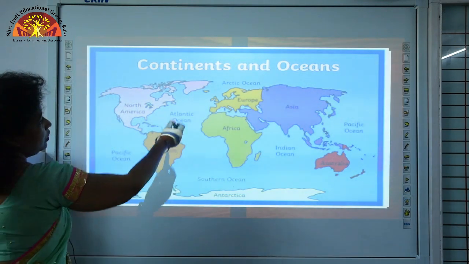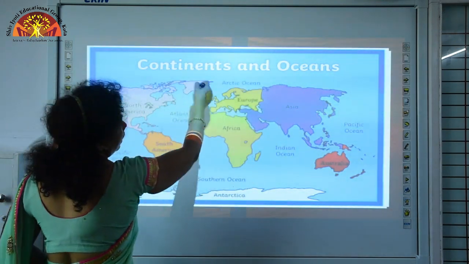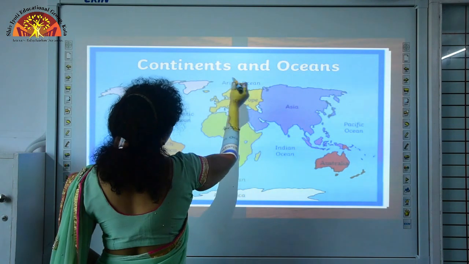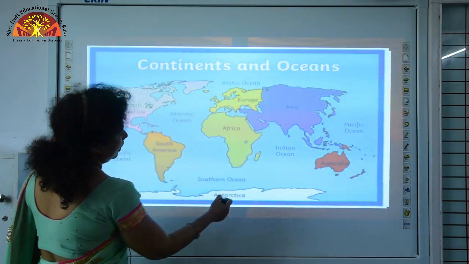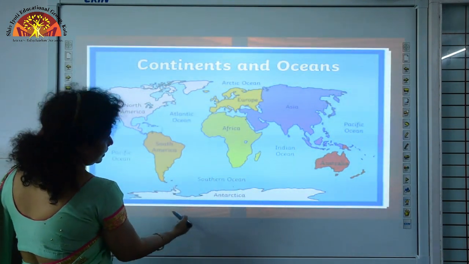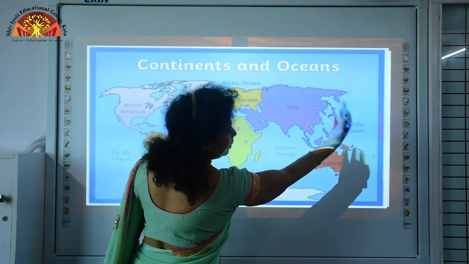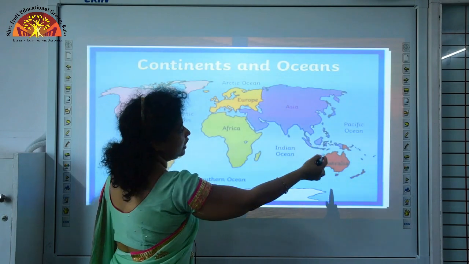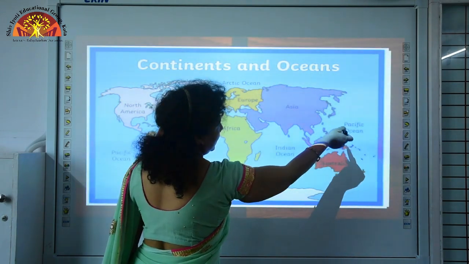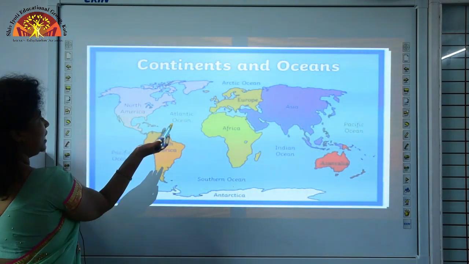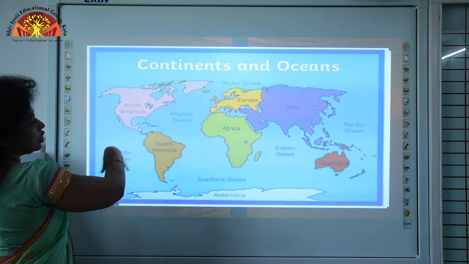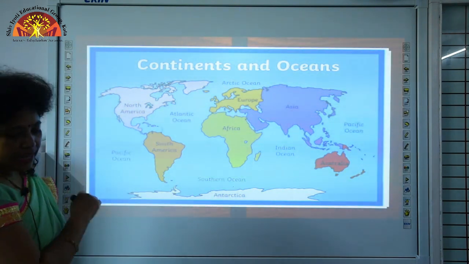Okay. So, the one that is on the top part of the map, you call it north direction, and the part of the map that is at the bottom, it is your south direction. The part of the map that is to the right side, you call it the east direction, and the part of the map that is to the left side, it is called your west direction.